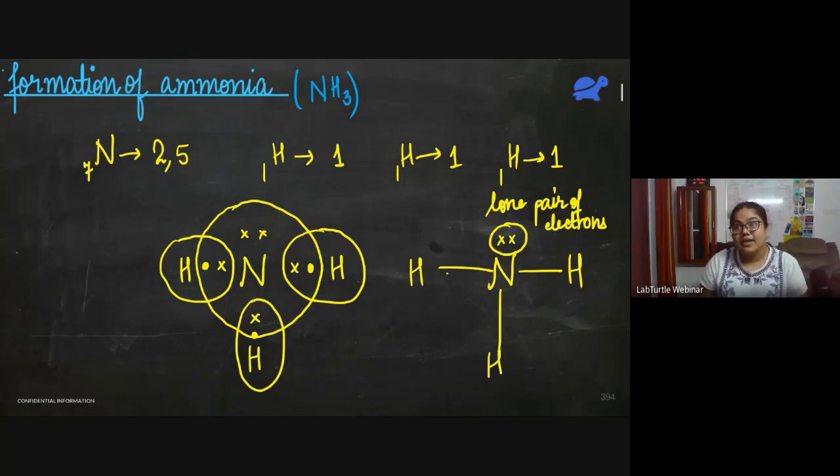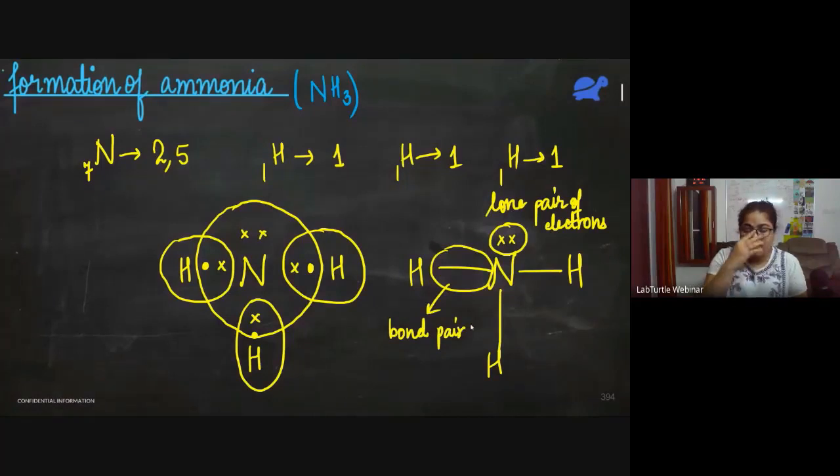But here in this bond also there are 2 electrons, no? So this pair of electrons here is known as a bond pair because it is forming a bond with another atom. So we should know the difference between bond pair of electrons and lone pair of electrons. Lone pair of electrons, let me write it for clarity.